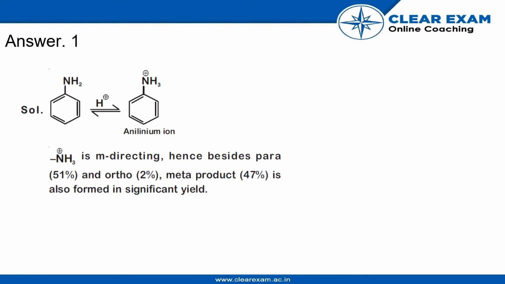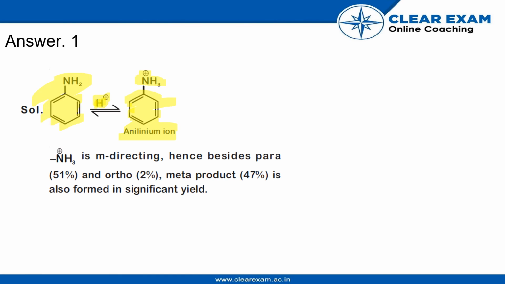So this is the aniline, NH2 on the benzene, and this is the anilinium ion. What is the difference between aniline and anilinium ion? Here we have NH2 and here we have NH3 plus. Why has this become NH3 plus? Because of H plus ions. As stated in the question, nitration is done in the acidic medium, so H plus ions come into the picture here.